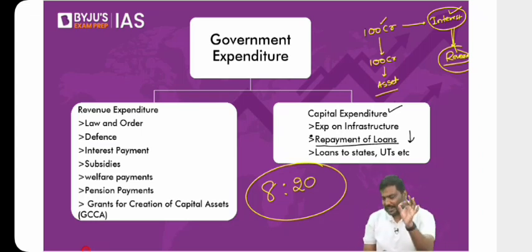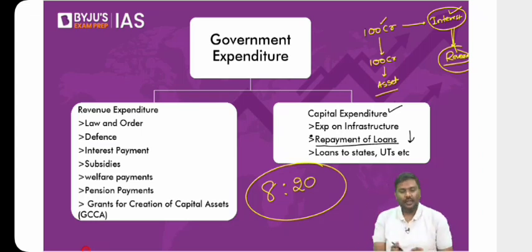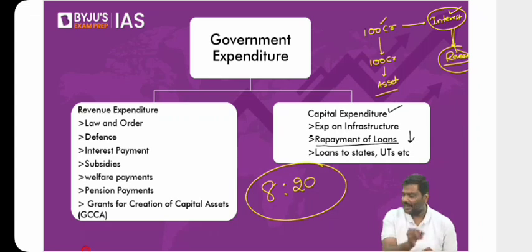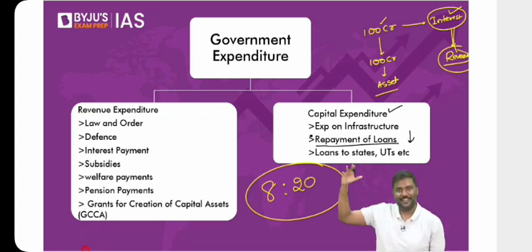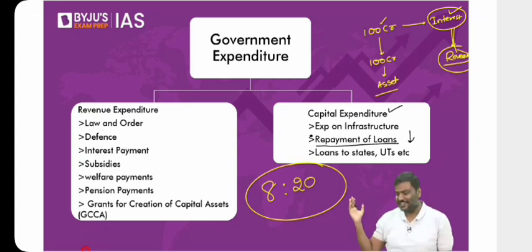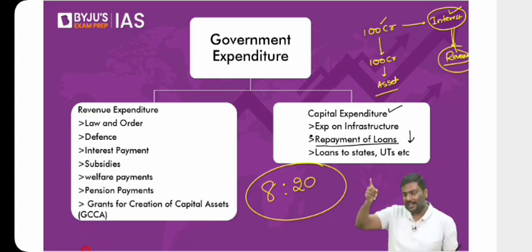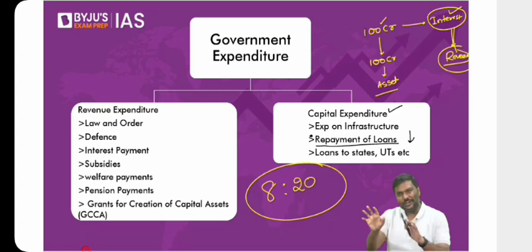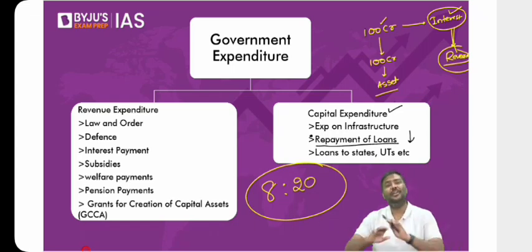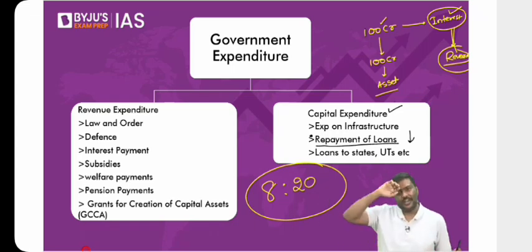Now, can I simply say the best case scenario for India could be, we should reduce the revenue deficit to 0%. Any difficulty, let me know. Some of you say, sir, we should go to revenue surplus. But that's basically aiming very, very high. You're becoming ultra ambitious. Revenue surplus simply means revenue income, that is revenue receipts, is greater than revenue expenditure. That we don't think will happen in case of India. Why? Expenditure of the government of India is very, very high. The subsidies paid by the government of India are very high. Pension bill for government of India is very high.